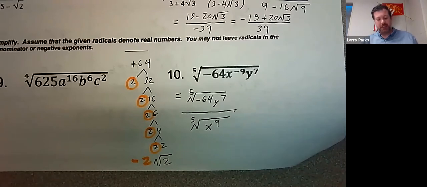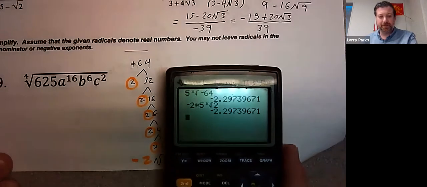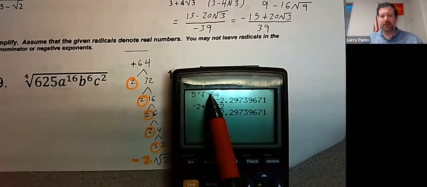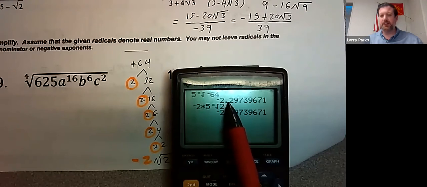I always like double checking my work, especially on video. And so what I did was I typed in the 5th root of negative 64, negative 2.29.